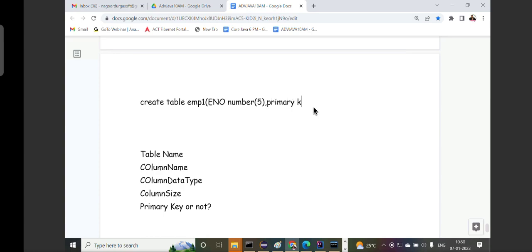Primary key of, we need to add the primary key column or not? Answer my point here. Up to this part we have to provide, not only that, another parenthesis here we have to provide or not? Why? Because we opened this parenthesis, again we have to close this parenthesis. So after the comma we need to provide primary key, and this part we have to add. If it is no, then immediately what is the code I have to write?